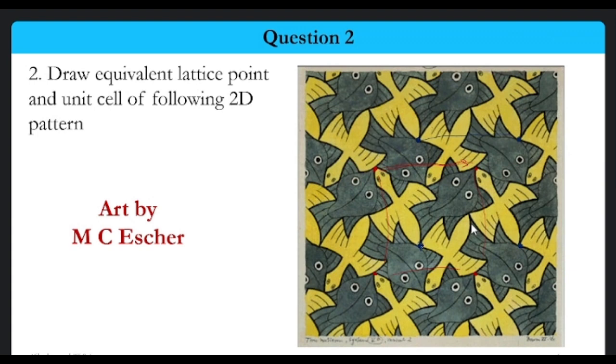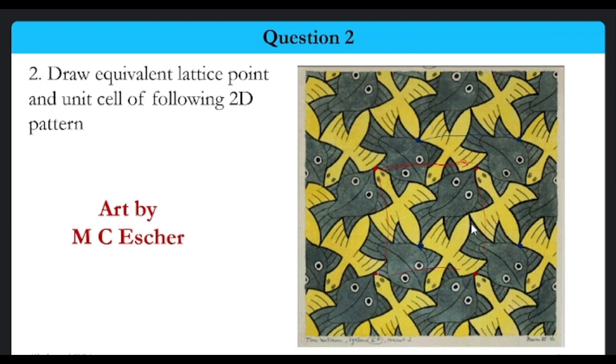Along with that, if I'm going by any amount in the same direction, let us say I'm moving from this particular point, the red one. Let us focus on the red point.